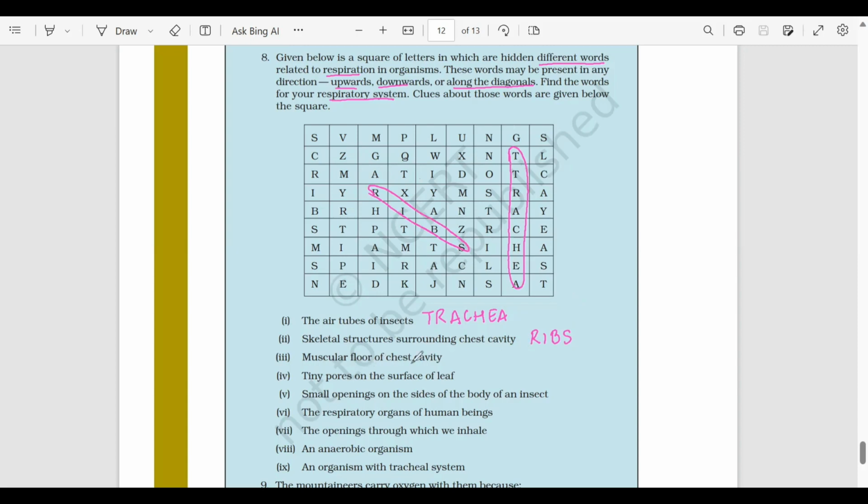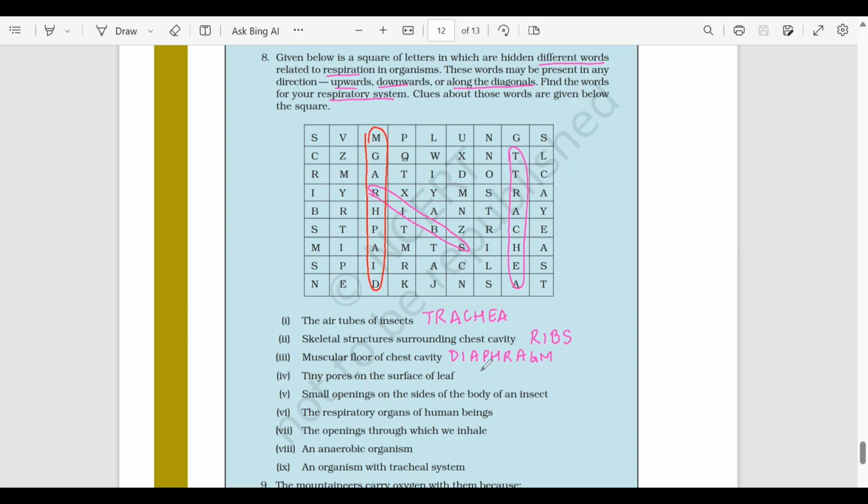Next, muscular floor of chest cavity. Now this is called as diaphragm. And I can see diaphragm over here. Okay, it is going upwards. D-I-A-P-H-R-A-G-M.